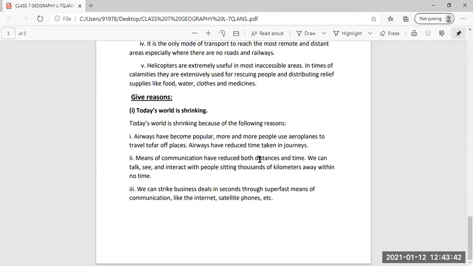Airways have reduced the time taken in journeys. Then means of communication have also reduced both distance and time. And we can strike business deals within a few seconds because of super fast means of communication like the internet, satellite phones, etc. So that is why we can say that yes, today's world is shrinking.